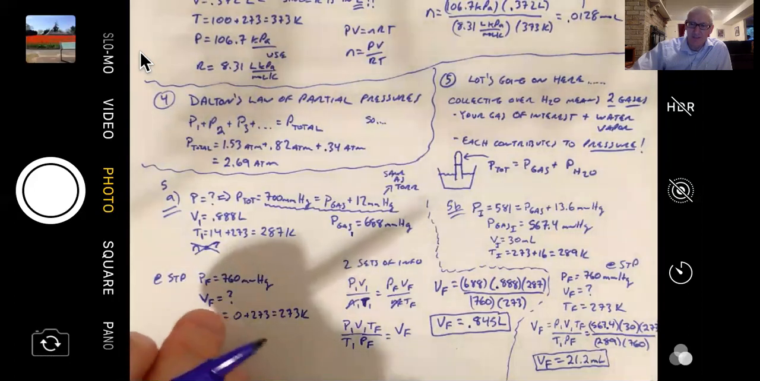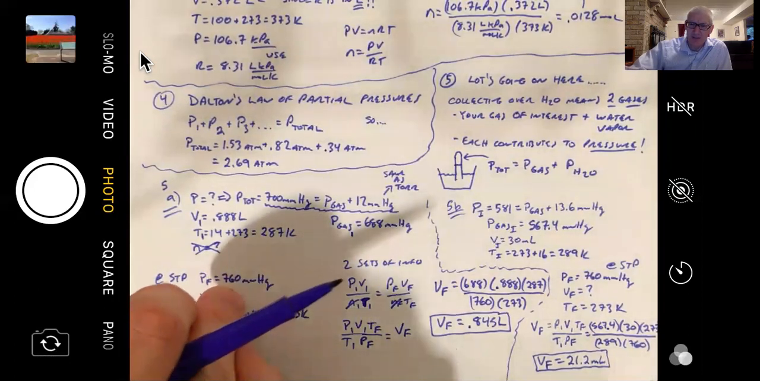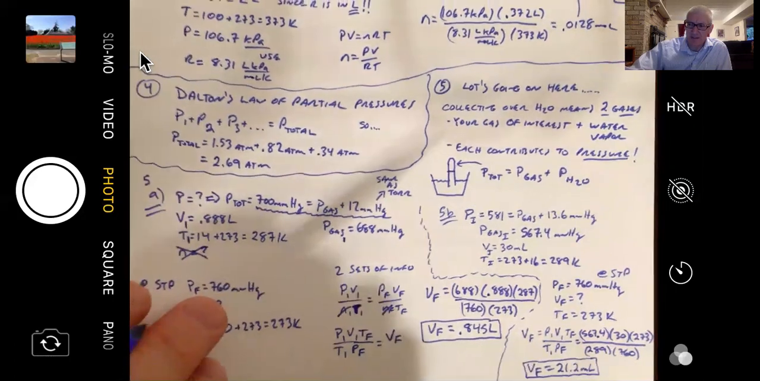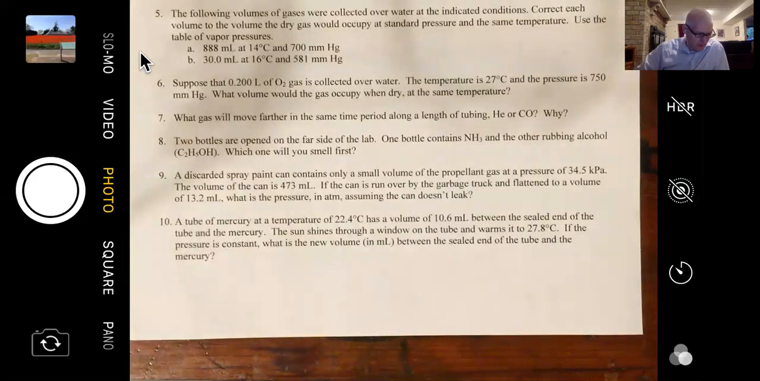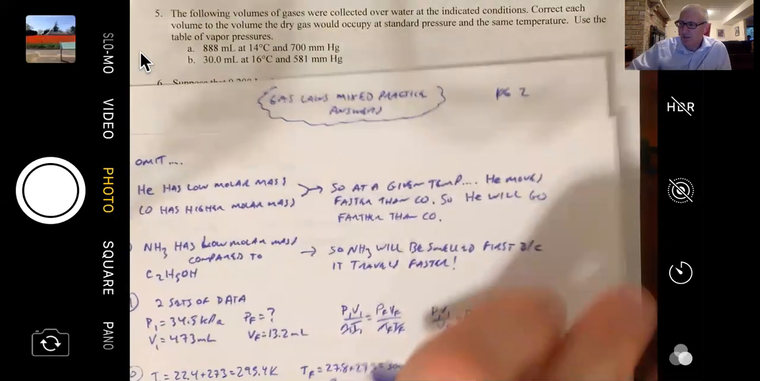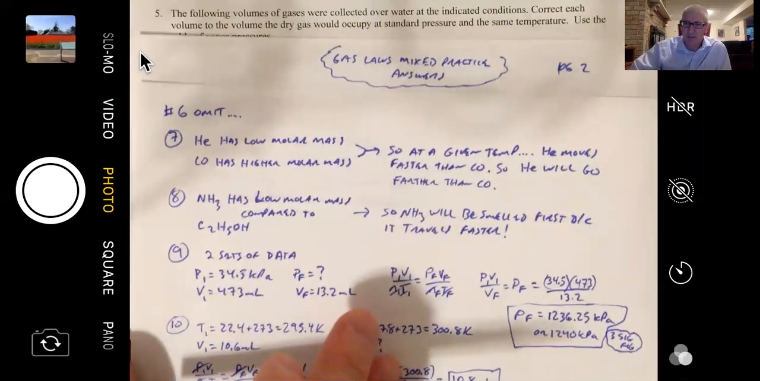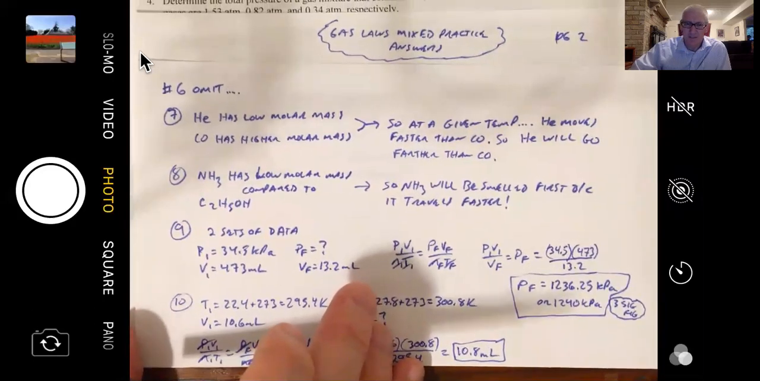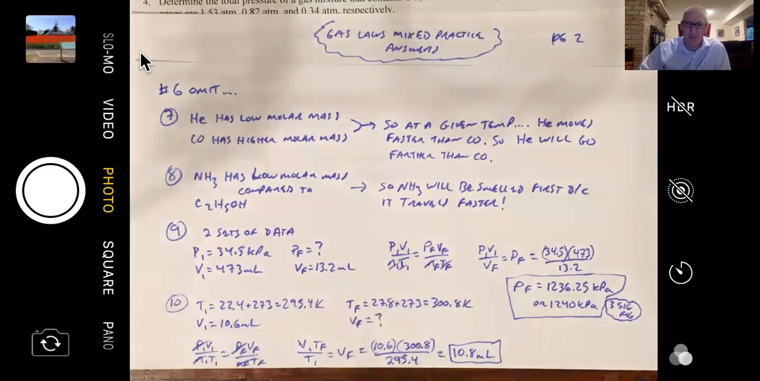All right, and I realize this may not answer every question that you have. That's why office hours are super helpful. Stop by and ask the questions that you have. I decided to omit number 6 simply because we're trying to do this virtually, and I just didn't want to dig too deep into the weeds on that one.